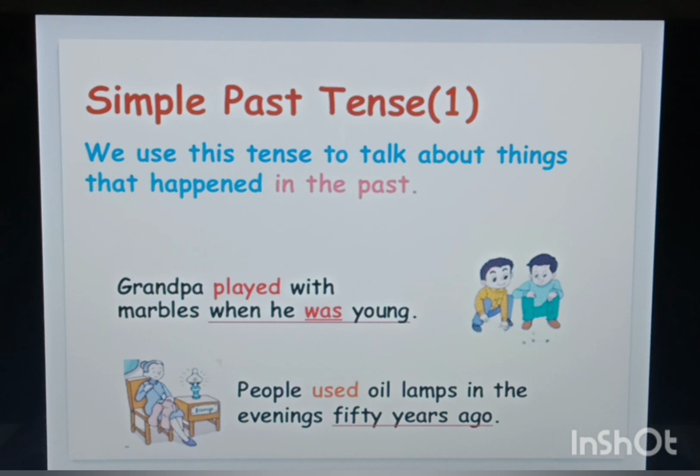He used to play when he was young. Okay. People used oil lamps in the evening 50 years ago. Now the activity was done 50 years ago. People used to light oil lamps in the evening 50 years ago. Again we are talking about an event that has been done in the past. So it is past tense. So simply any activity that has been completed in the past is known as past tense. Okay. Anything that has been completed previously is past tense.